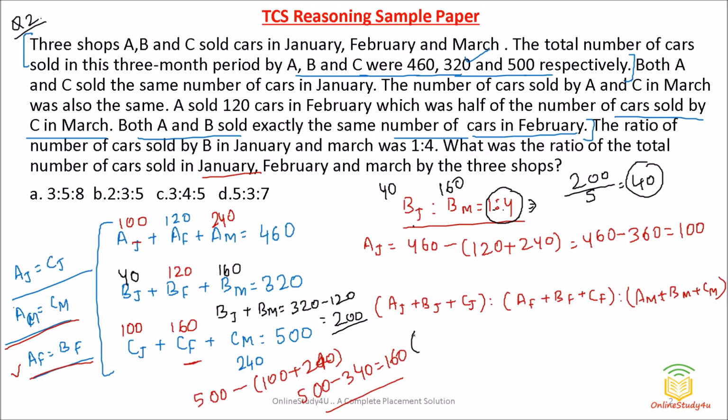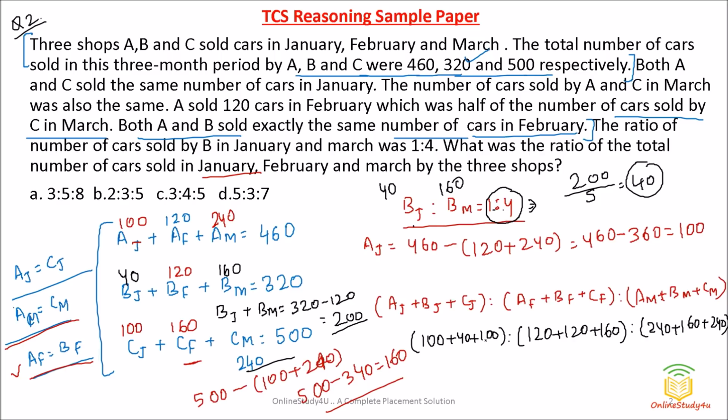Now friends, this we have to calculate. So add all three. So 100 plus 40 plus 100, done. Okay, then 120 plus 120 plus 160, this is also done. Then 240 plus 160 plus 240, that is also done.